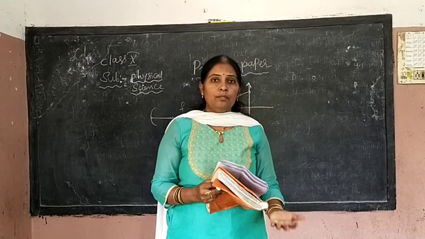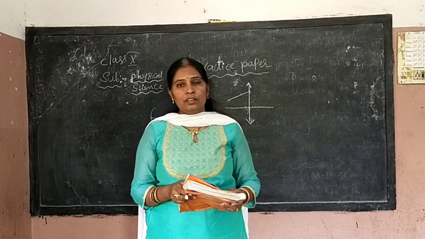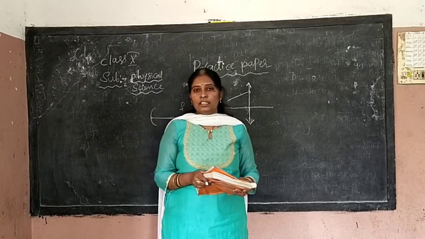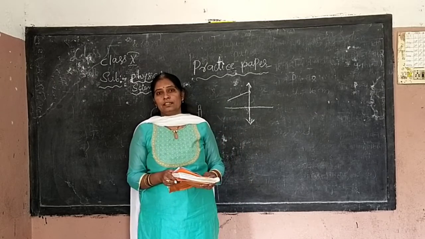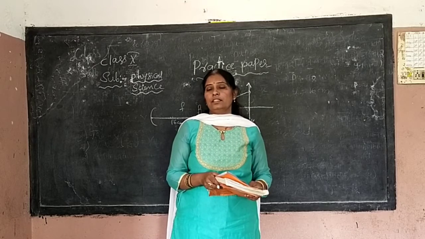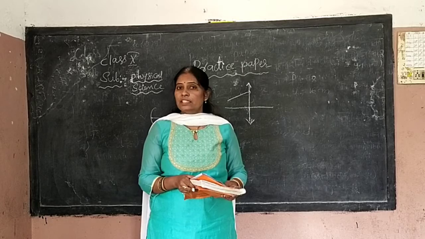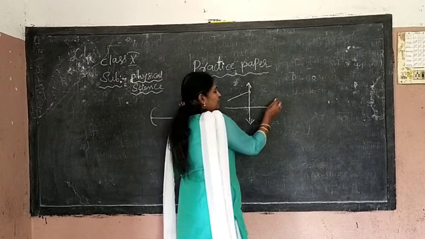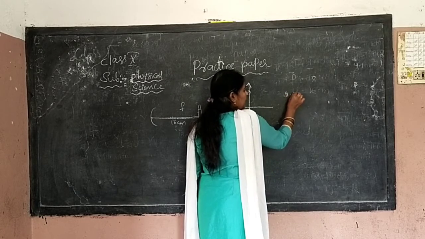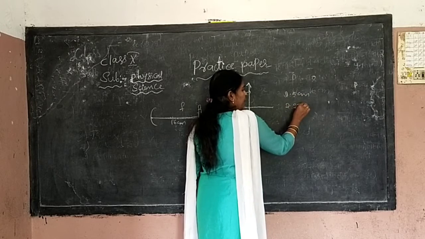How do we get myopia? It is said to be nearsightedness. We can see near objects but cannot see faraway objects, so such a defect is said to be nearsightedness. Actually, where do you have to get the image? On the retina. What is the maximum focal length? The maximum focal length is 2.5 centimeters and the minimum is 2.25.